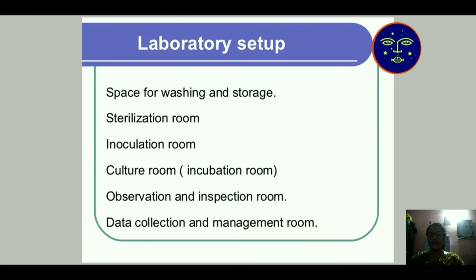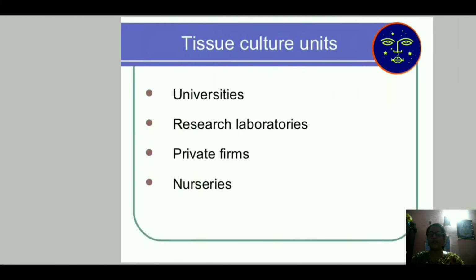After that, an observation room, where we observe all the instruments within a 2 day interval. Then data is collected and maintained in a record. So one good laboratory is necessary for our tissue culture technology.